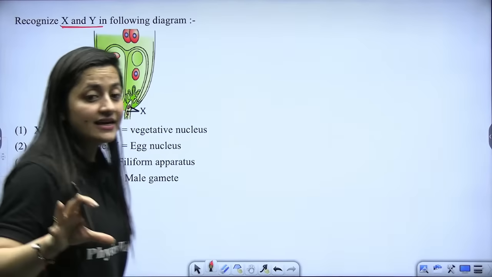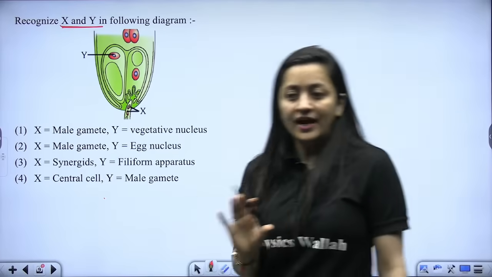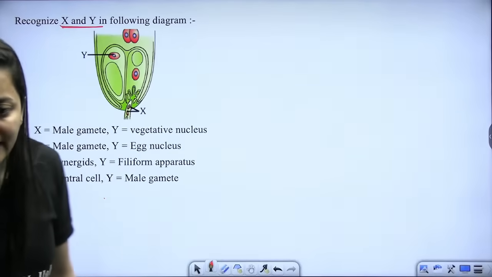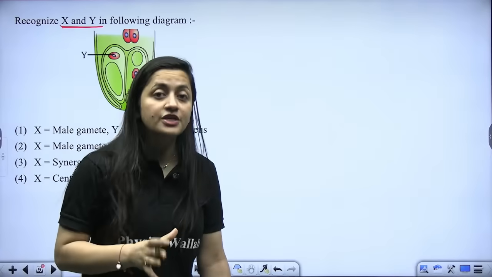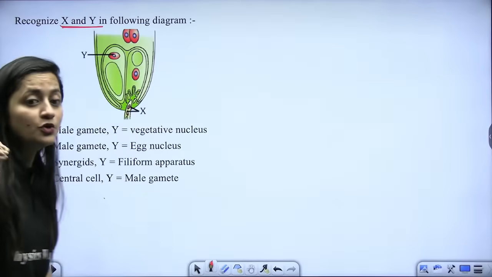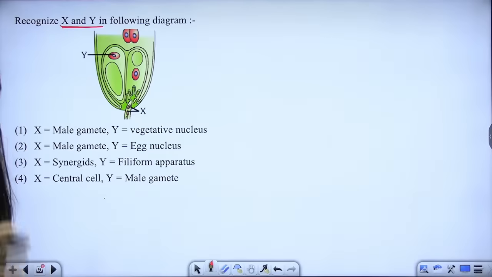It is the colored diagram, so you can easily identify which one is X, which one is Y. I think the majority of students are able to solve these particular MCQs. Trust me, this is going to boost your confidence level as well. So tell me, what is X? What is Y? Quick, everybody.